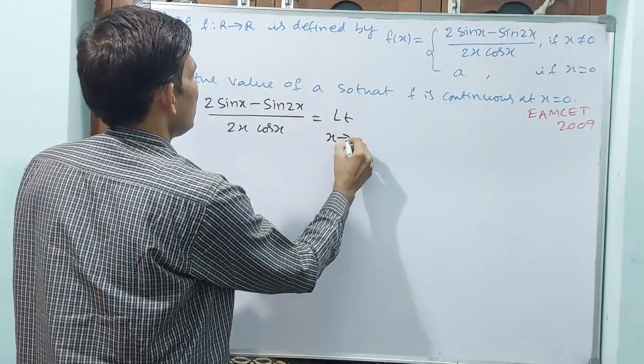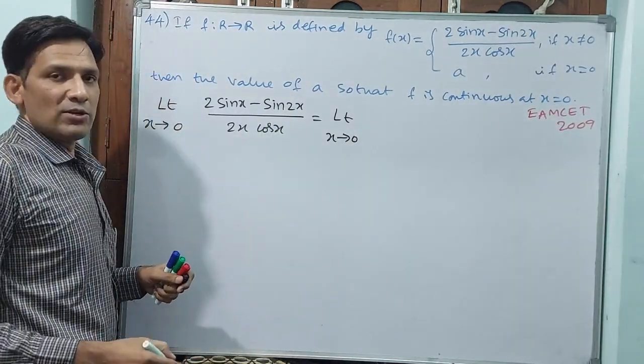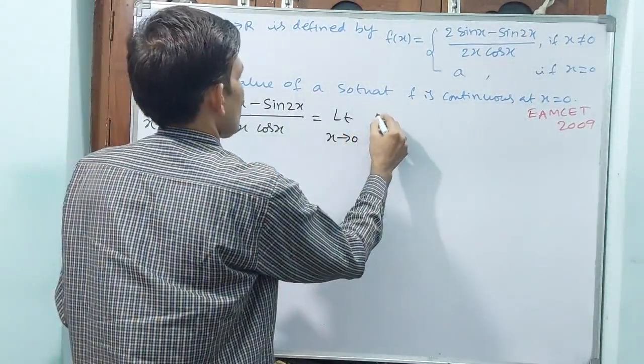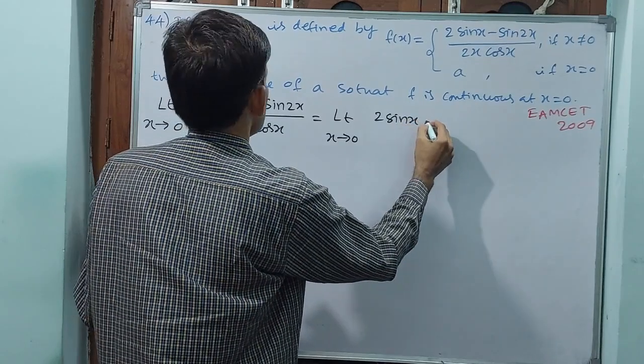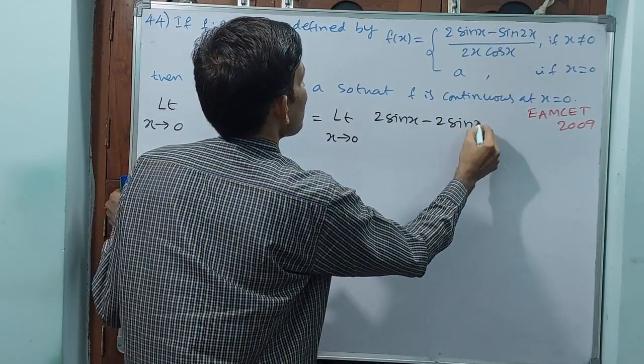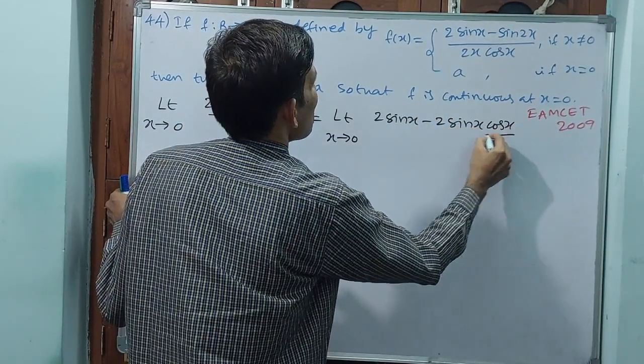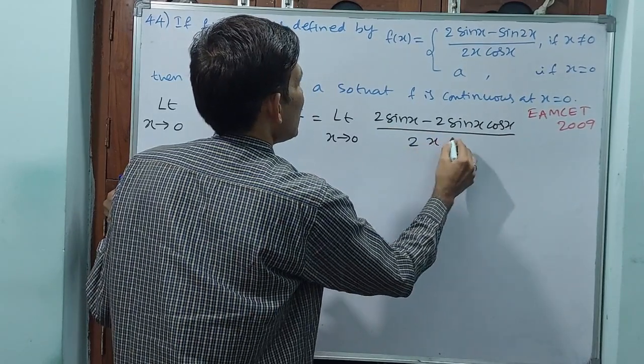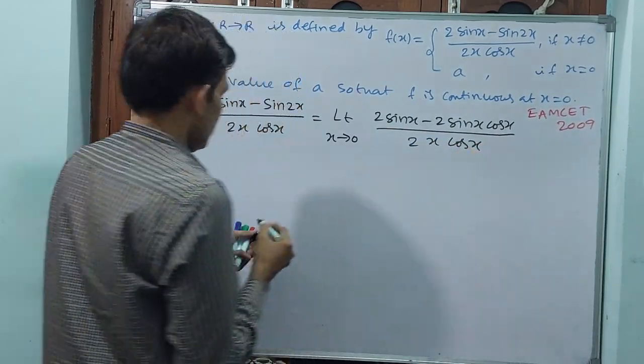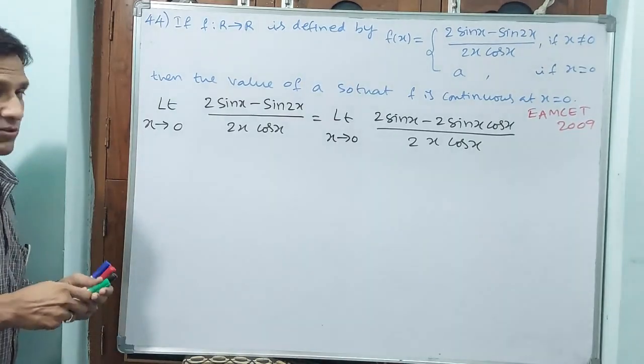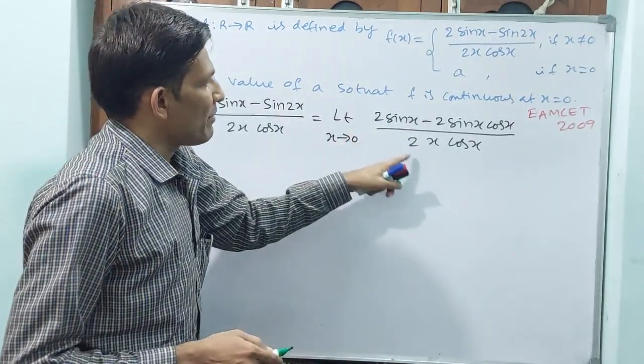Limit x tends to 0, sin 2x I shall write as 2 sin x cos x. So 2 sin x minus 2 sin x cos x by 2x cos x. Now see, 2 you take common, and the 2s get cancelled.